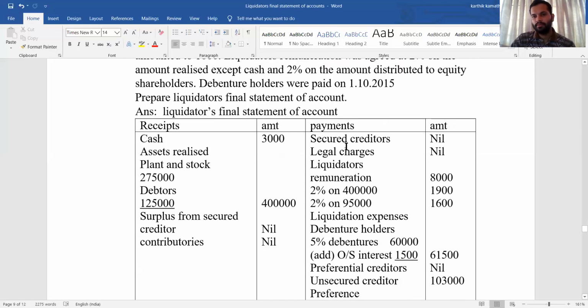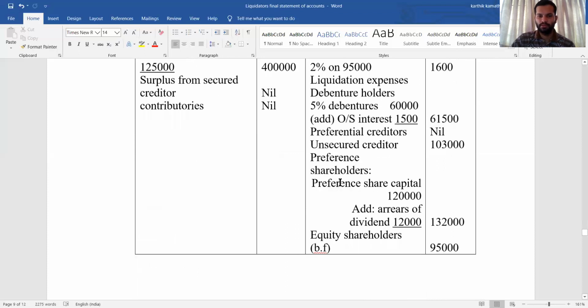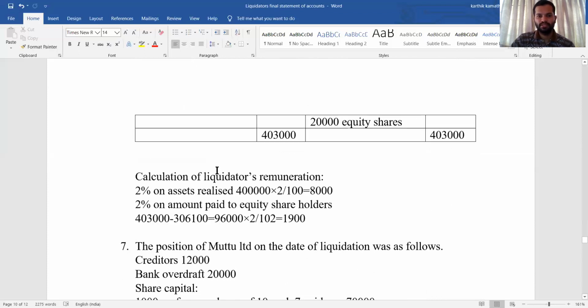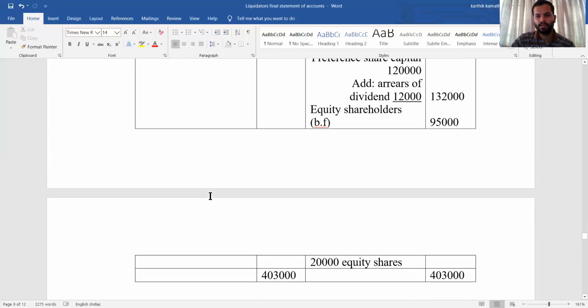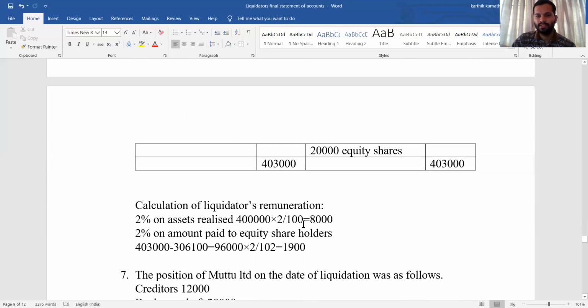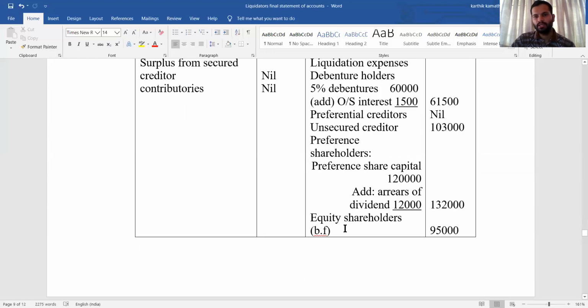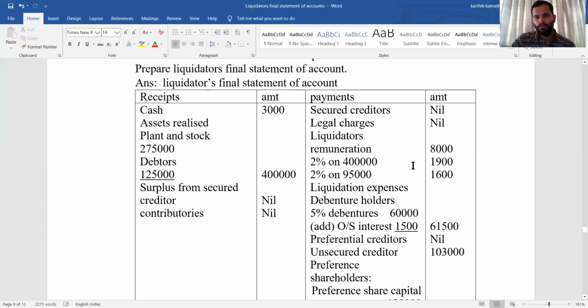Now you go for the payment side. Payment side, secured creditor nil. Legal charges, also no information, nil. Liquidator's remuneration. For liquidator's remuneration, there is a working note. 2% on assets realized. So your total assets realized in this problem is 4 lakh. So 4 lakh into 2%, that is 8,000. So directly 8,000 you are going to write.